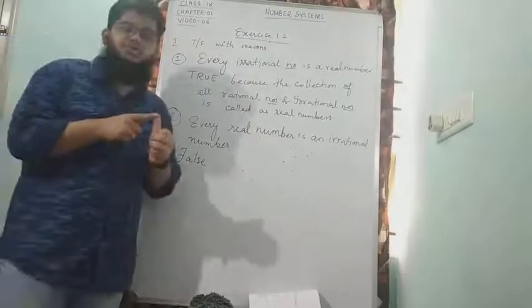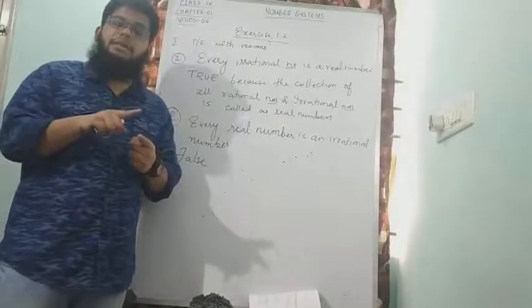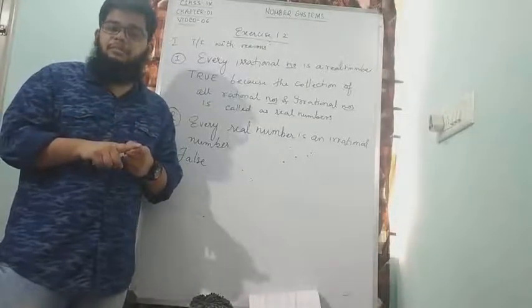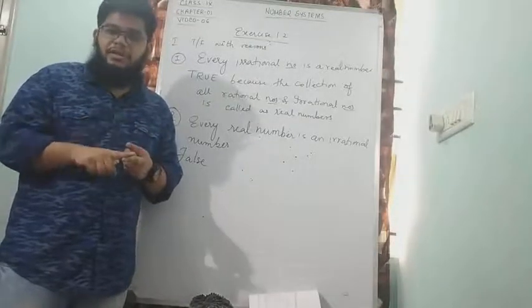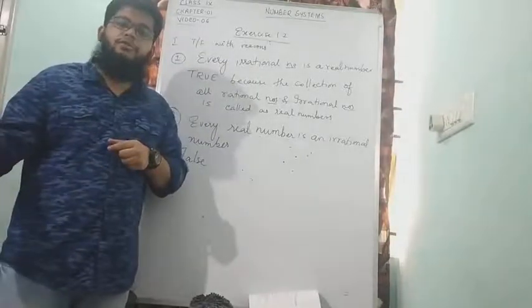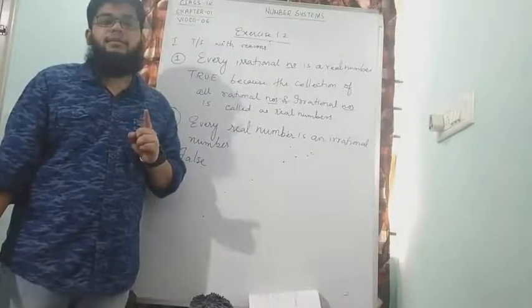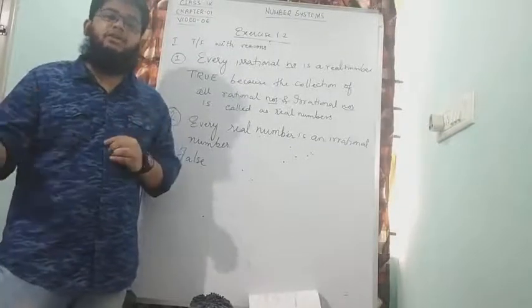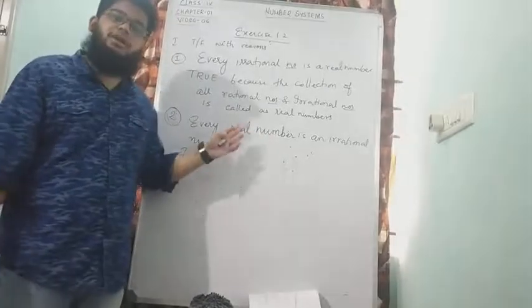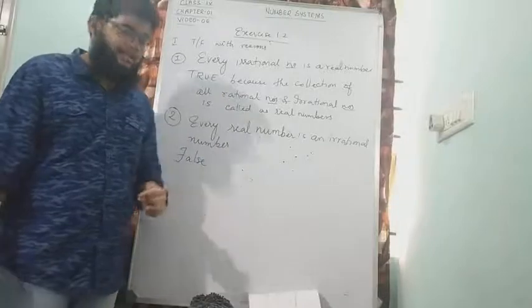So we know that natural numbers can be written as rational numbers in the form of p by q. Then whole numbers also can be written in the form of p by q. Integers also can be written in the form of p by q. And all of them come in the category of real numbers only. But irrational numbers cannot be written in the form of p by q. That's why every real number cannot be called an irrational number, because it does not belong to all the categories.